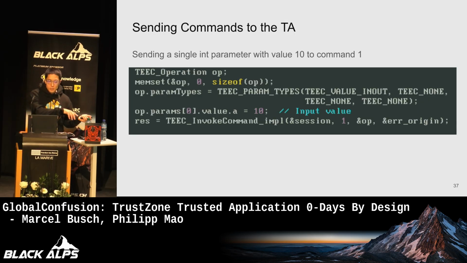In the fixed version, they check the param types that we're passing and compare TEEC_VALUE_INOUT to memref. It doesn't match, so the trusted application says, okay, you're trying to do something weird, goes to an error condition, prints out this error message, and exits early.